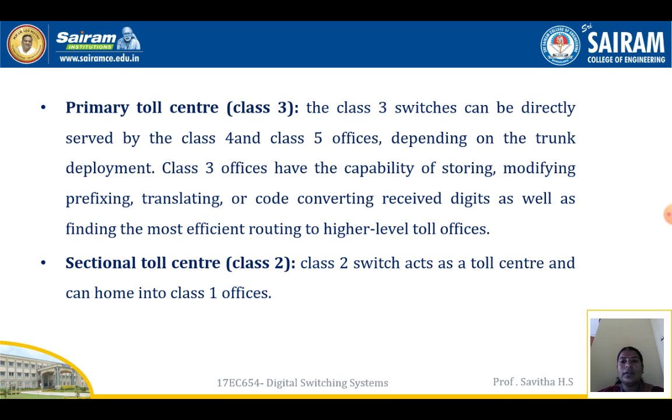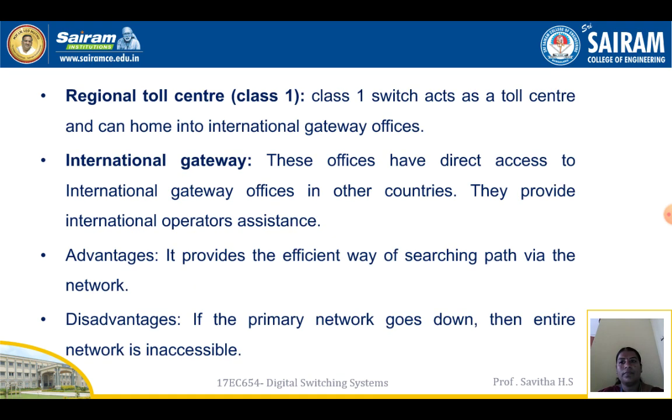Primary toll center class 3. The class 3 switches can be directly served by the class 4 and class 5 offices depending on the trunk deployment. Class 3 offices have the capability of storing, modifying, prefixing, translating or code converting received digits as well as finding the most efficient routing to higher level toll offices. Sectional toll center class 2 switch acts as toll center and can home into class 1 offices.